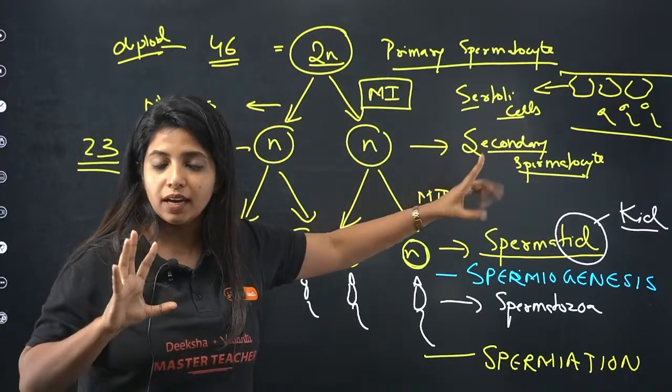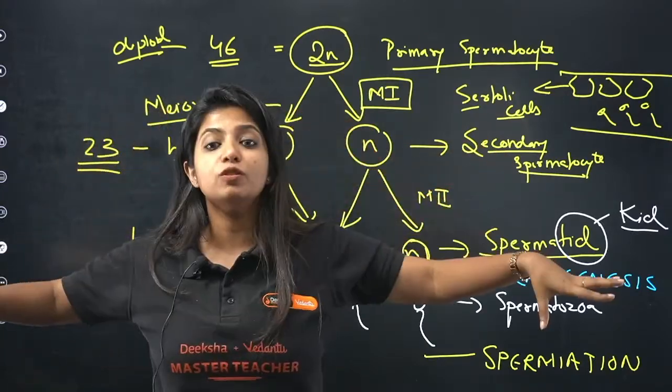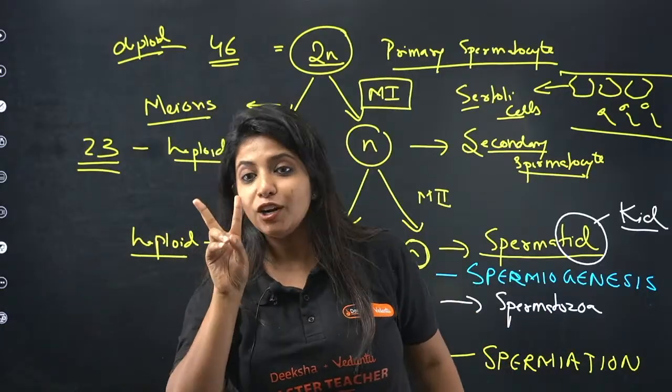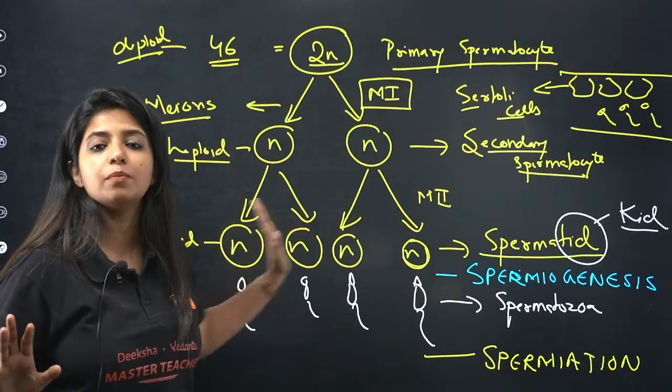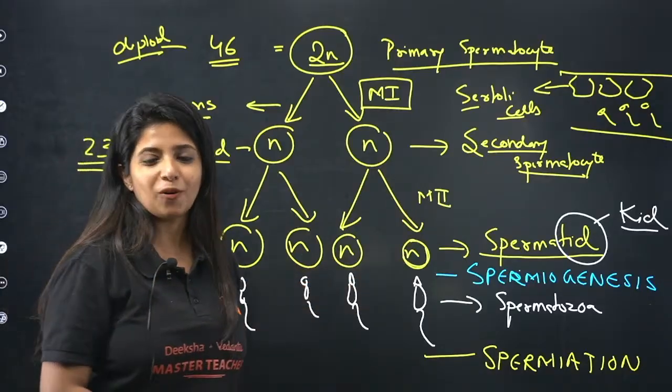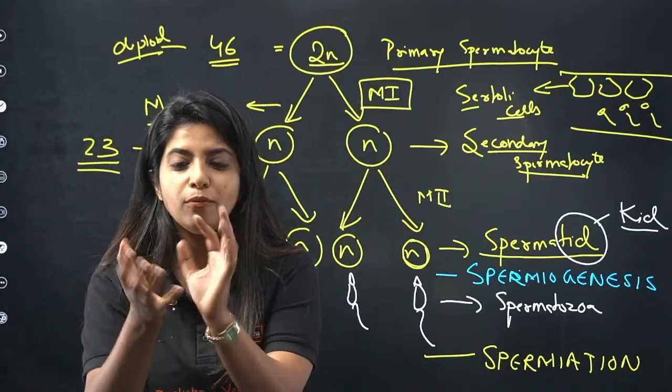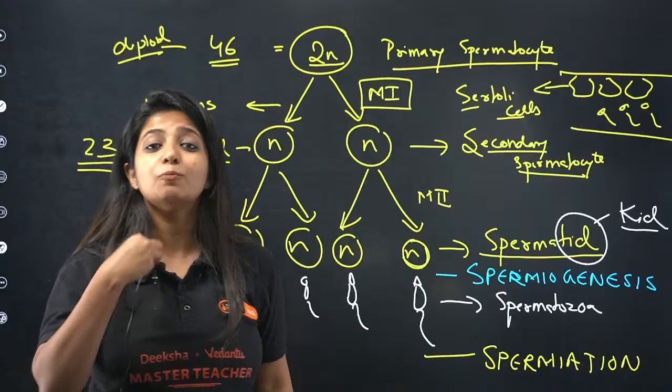What do you call them now? Secondary spermatocyte. This secondary spermatocyte again undergoes meiosis, because meiosis happens in two stages. In the second stage, will the number of chromosomes get reduced again? No, it remains the same. What do you call them now? They are like kids, globular in shape, round in shape. You will call them spermatid.